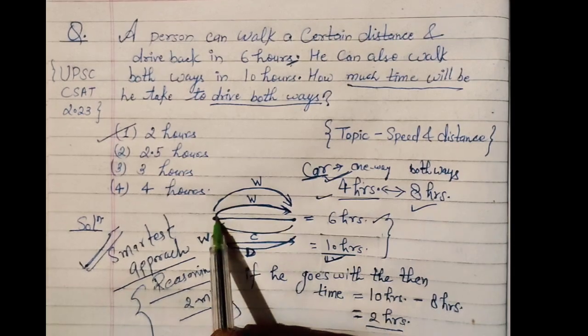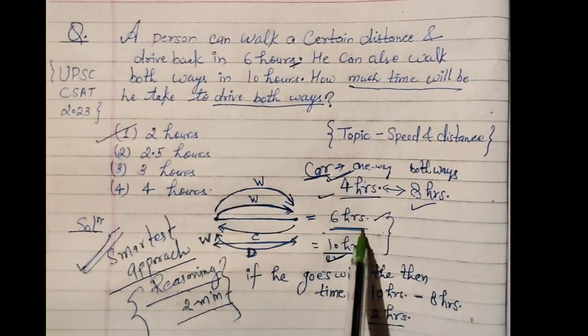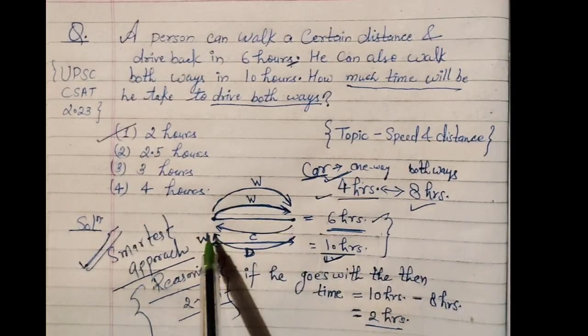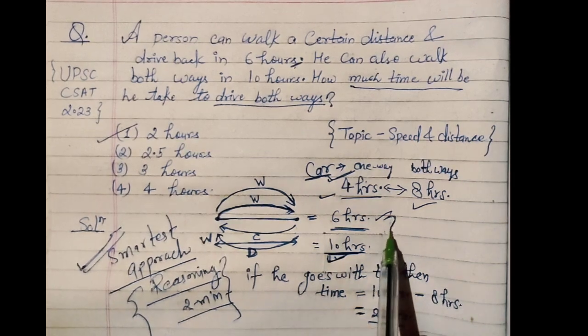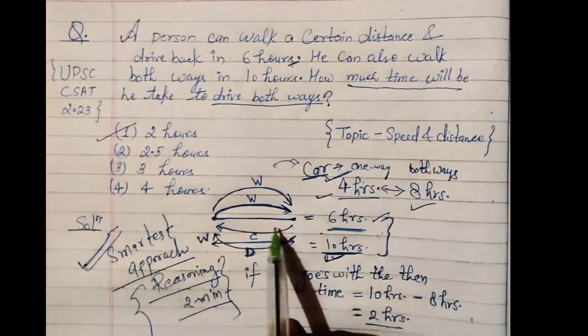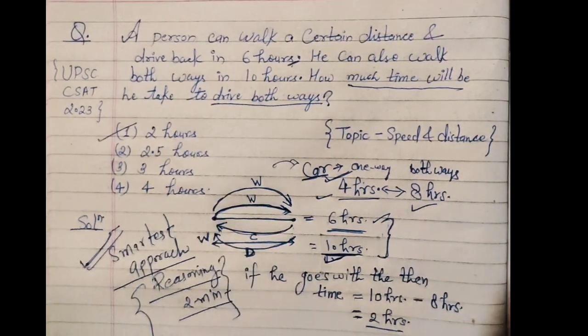If he walks and comes back with the car, he is taking 6 hours. But if he walks and comes back walking, he is taking 10 hours. That means the only difference of 4 hours is because of the car, which he has taken to come back in the first trip, right or not?